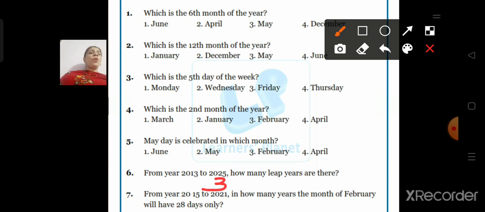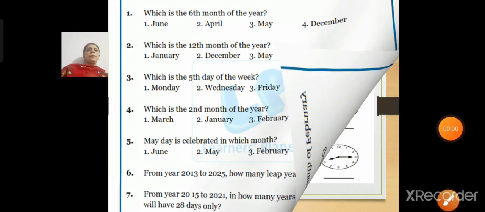Count and tell me. Now I showed you, a leap year comes after every 4 years, and the year which comes as a leap year should be divisible by 4. So now you will count from year 2015 to 2021 in how many years the month of February will have 28 days only. Children, this is an activity for you. You will write, you will note and you will tell me how many years the month of February will have 28 days only. This answer we'll discuss in the live session.